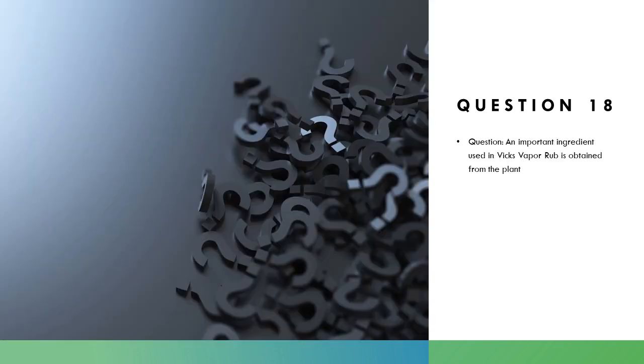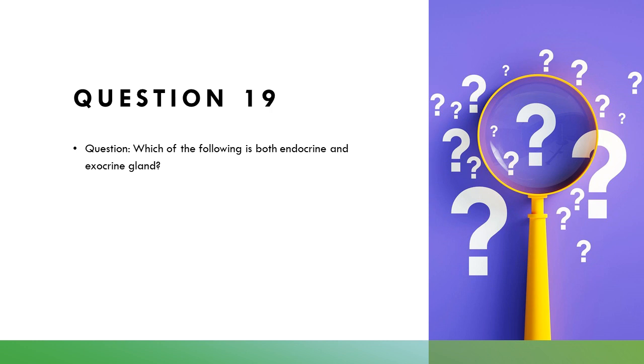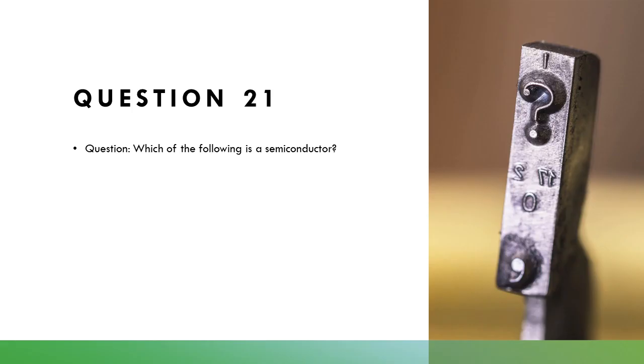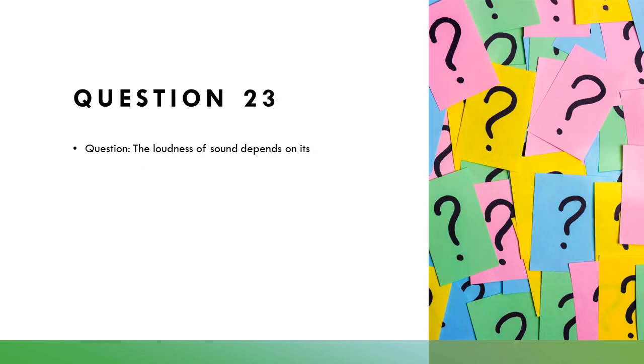An important ingredient used in Vicks vapor rub is obtained from the plant Cinnamomum camphora. Which of the following is both endocrine and exocrine gland? Pancreas. The process by which a small amount of impurities is added into a semiconductor is called doping. Which of the following is a semiconductor? Silver. The loudness of sound depends on its amplitude.